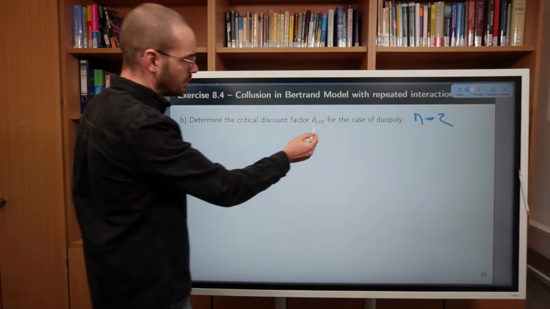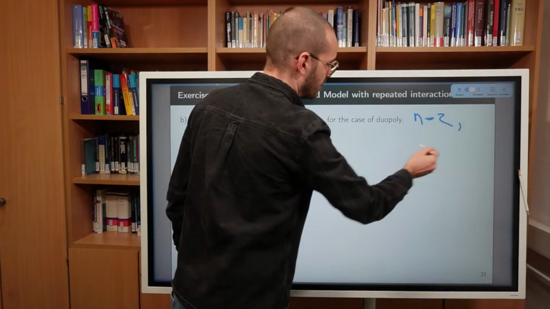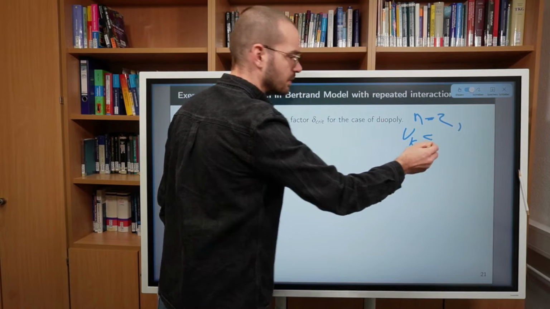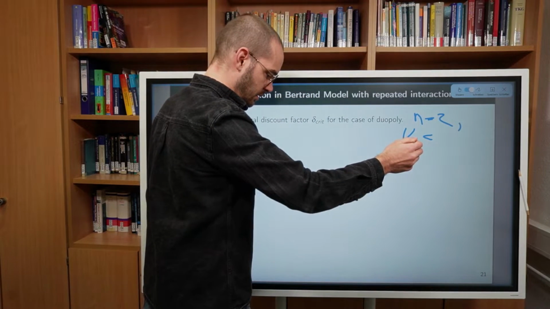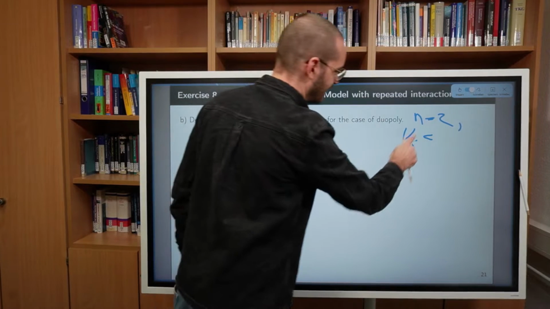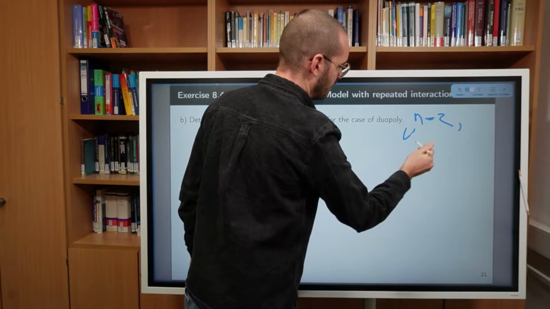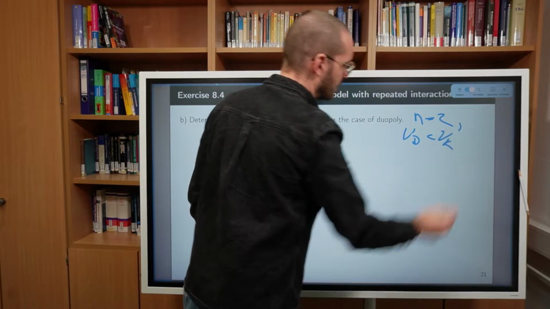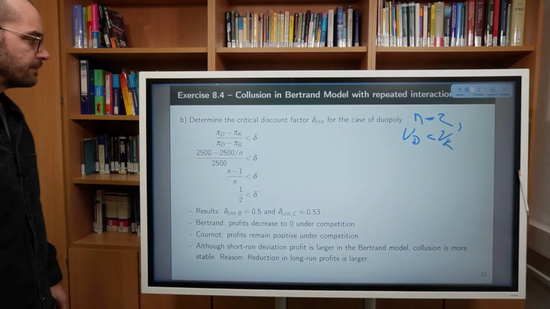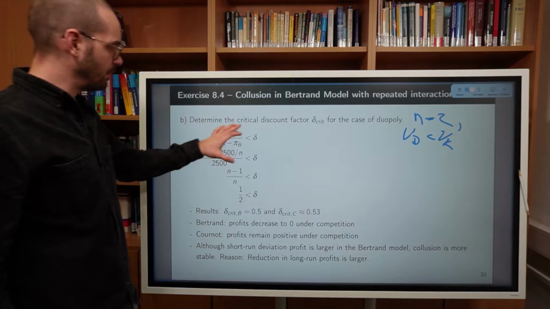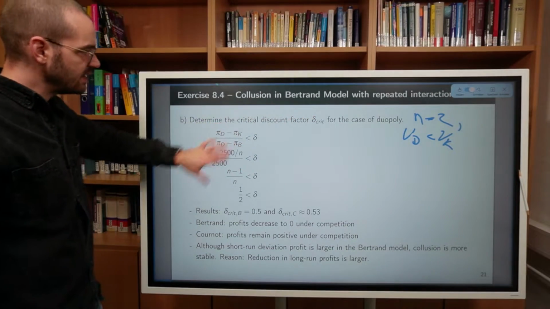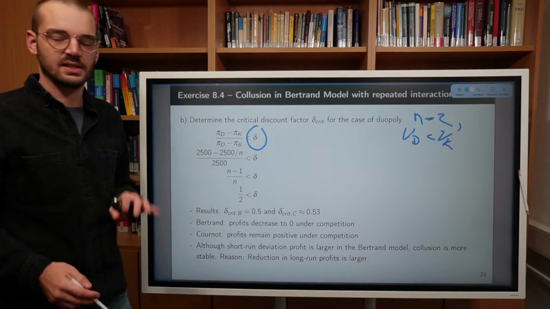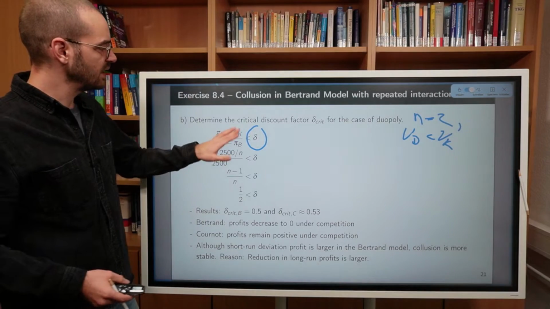And of course we know the discount factor comes from comparing the long run profits from deviating with the long run profits from collusion, right? So let's compare these two. We have stated the formula for the critical discount factor in the previous exercise, so let's simply use it at this point.